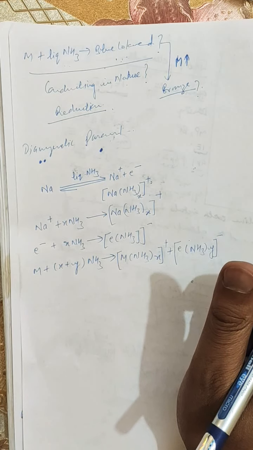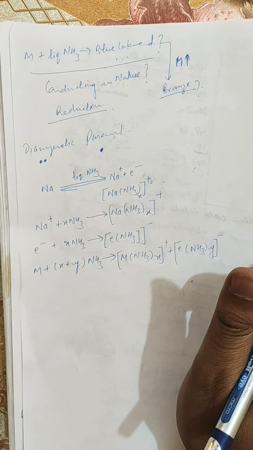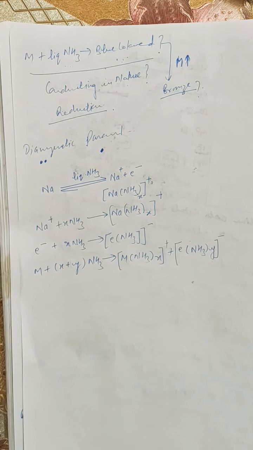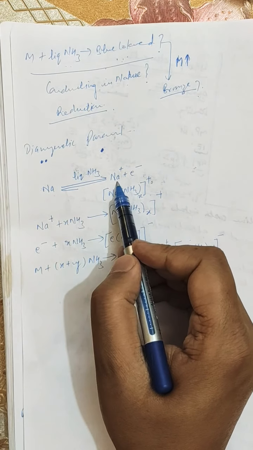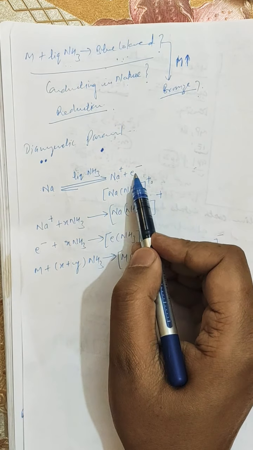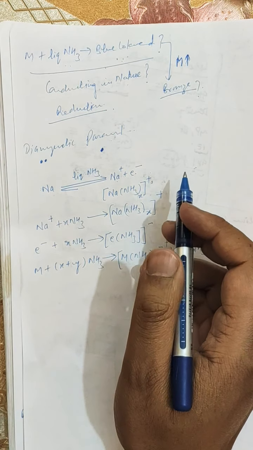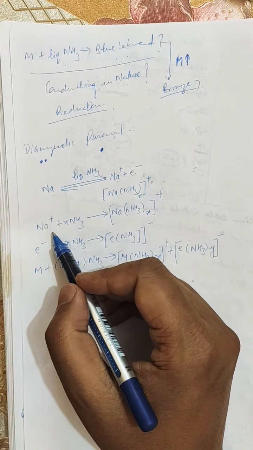So the values of X and Y depend upon the extent of solvation of the alkali metal ion and the electron respectively. First of all, try to understand this reaction. What happens? Sodium loses the electron and gets converted into sodium cation plus a negatively charged electron, and this forms the ammoniated cation.